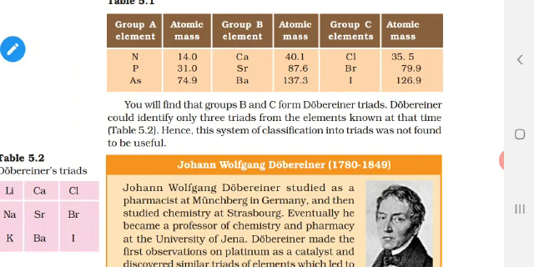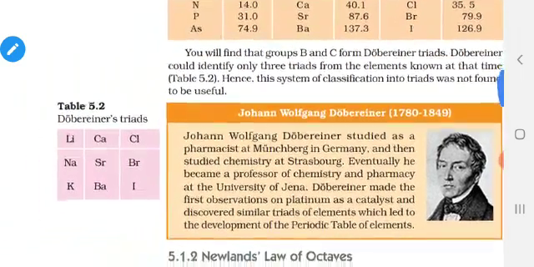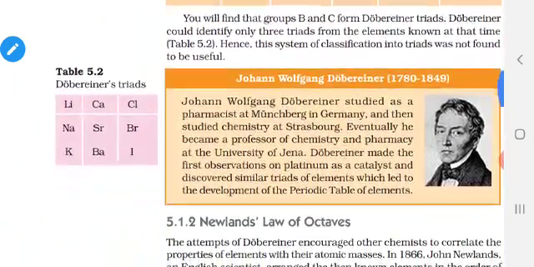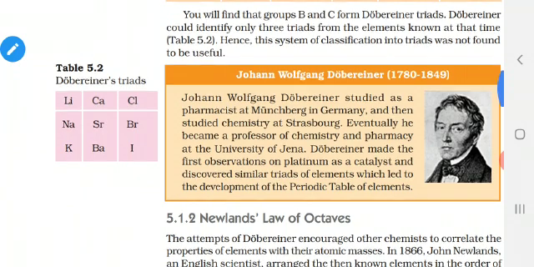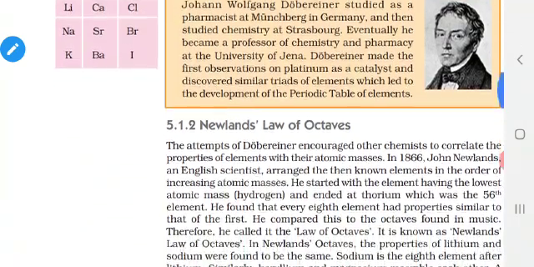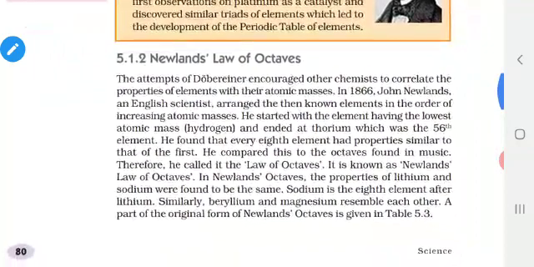Dobereiner identified only three triads: lithium, sodium, potassium; calcium, strontium, barium; and chlorine, bromine, iodine. This was a failure. There are now more than 118 elements. At that time there were more than 50 elements, but he classified only 9 elements into triads, so it went on to a failure.